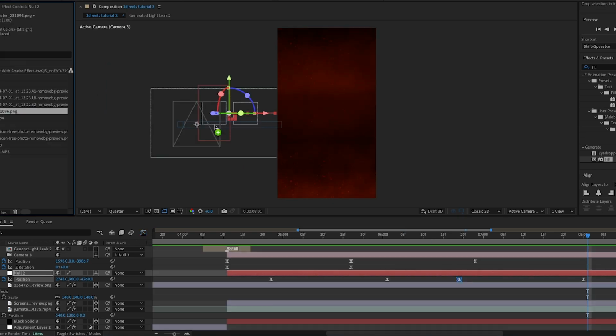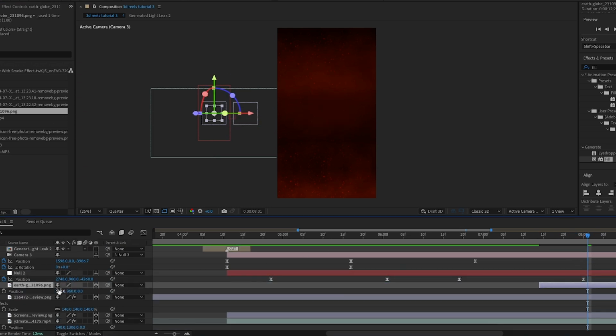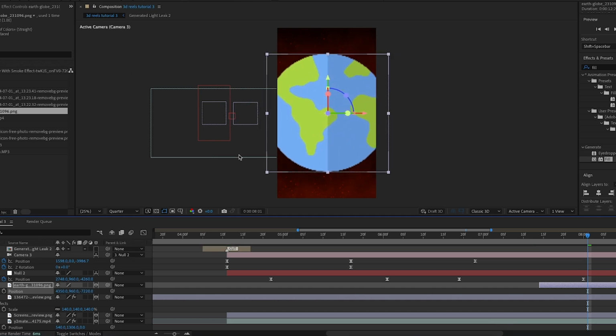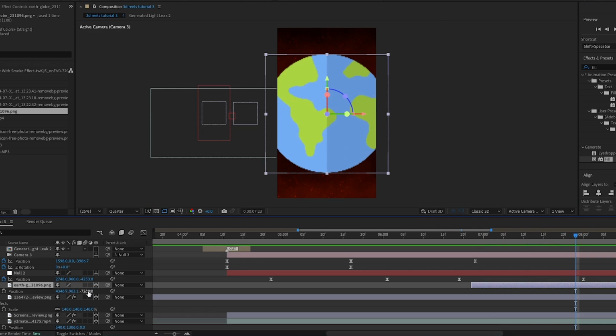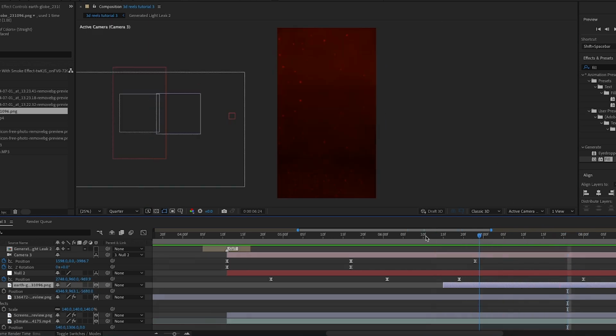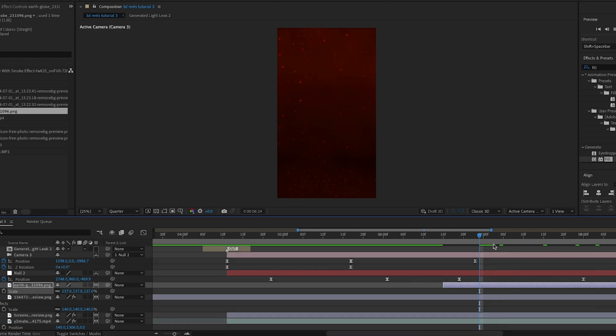Then I'm going to import this earth icon that I found on FreePic. I'll make it 3D and I'm going to move it to the right. Then I'll move it closer to the camera and I want this to be behind the camera at the start and then transition in as the camera moves out. So I'm just going to keep playing around with the positioning of this until I get that look. But I'm also just going to scale it up a bit as well.